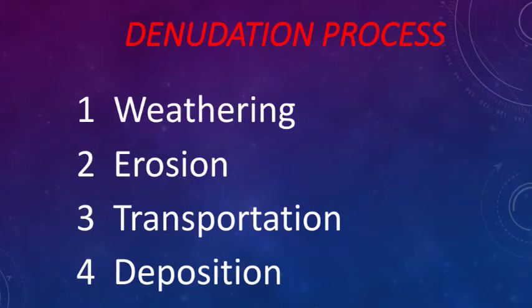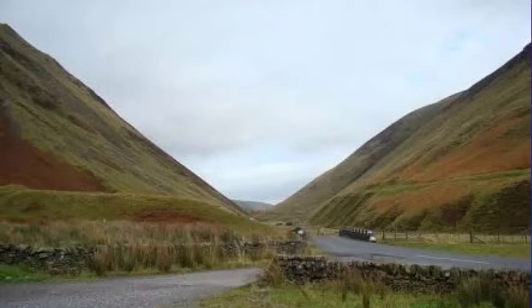Denudation is a continuous process. The lowlands we see today were once mountains and plateaus. Can you imagine that? Did you understand now? What we see today as lowland areas, once upon a time, may have been mountains or plateaus.